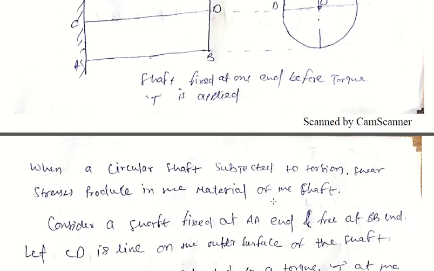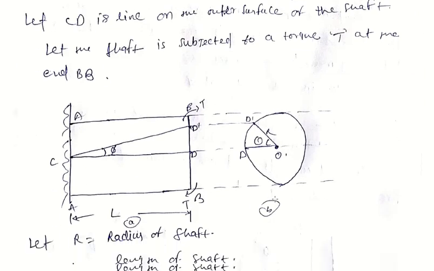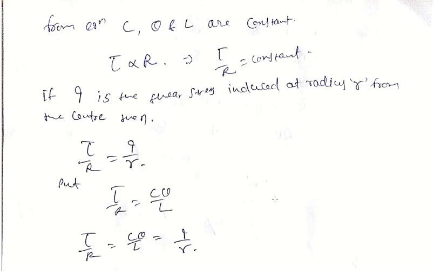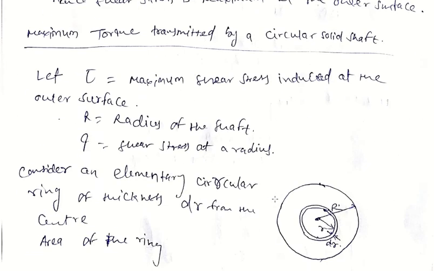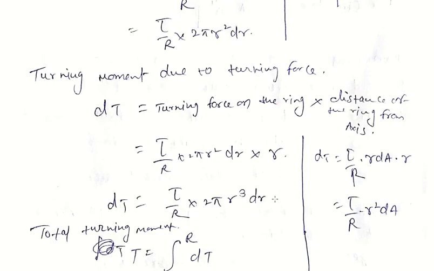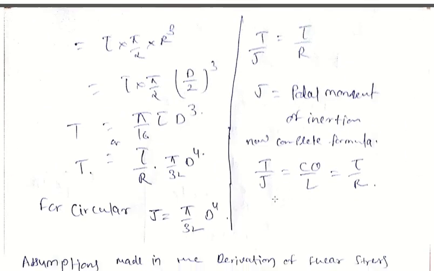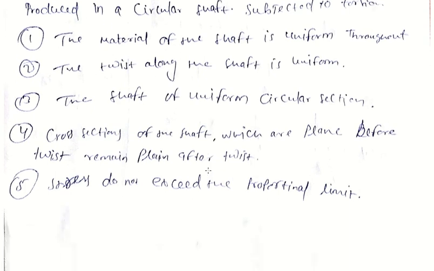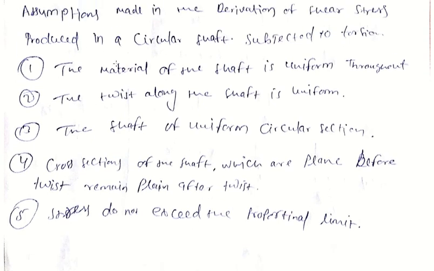Before solving the derivation, let us look at some assumptions. Here are some assumptions made in the derivation of shear stress. First, the material of the shaft is uniform.